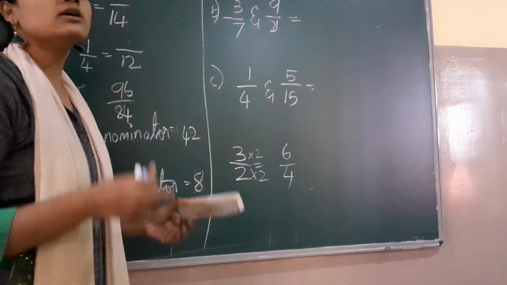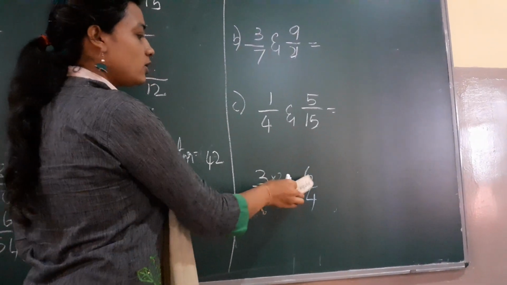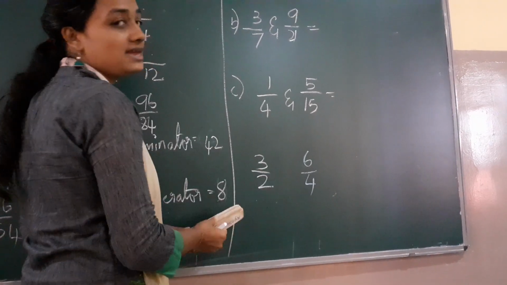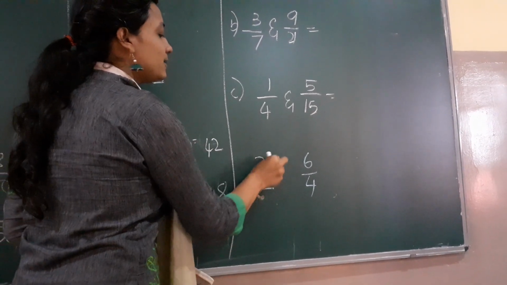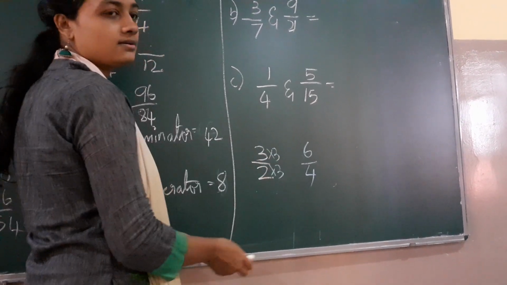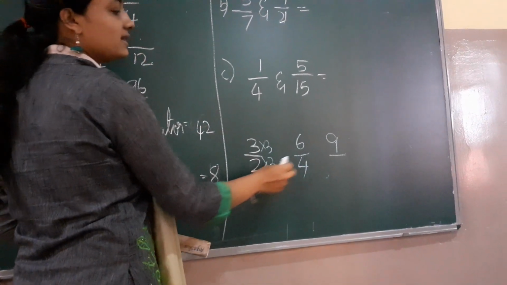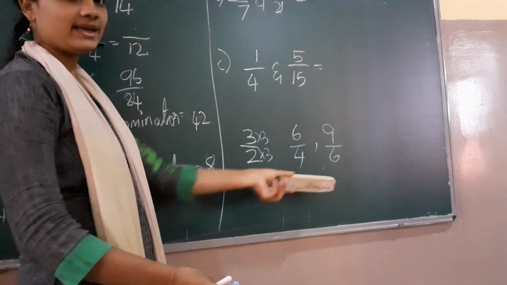Like this I should find 3 more. First I got the first one by multiplying with 2. Now let me multiply this with 3. If I multiply with 3, what number do I get? 3 3s are 9, 2 3s are 6. I got the second one.